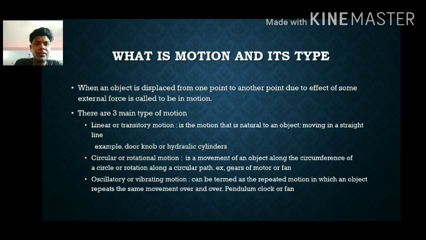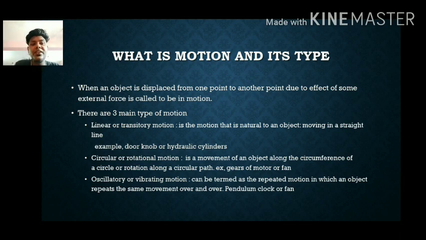Another example is circular or rotational motion. What are circular motion and rotational motion? You can understand very easily what circular is. It is the movement of an object along the circumference of a circle, or a rotation along a circular path, and it is called circular or rotational motion. Your fan moving in a circular direction is a circular motion. Earth revolves and rotates, so it is a rotational motion.